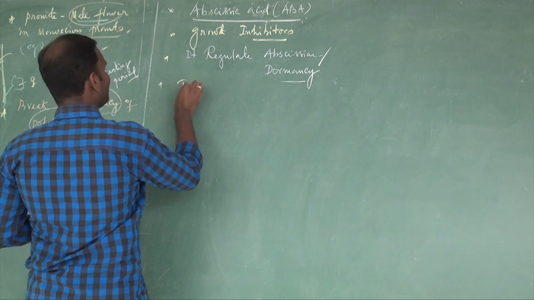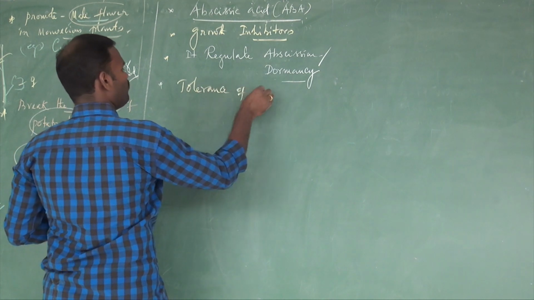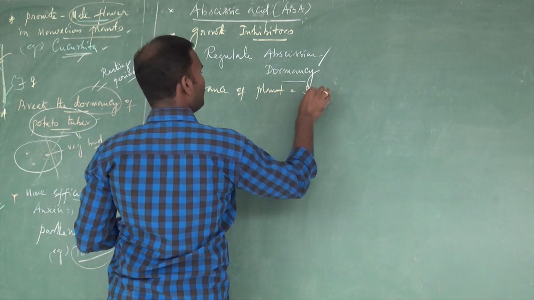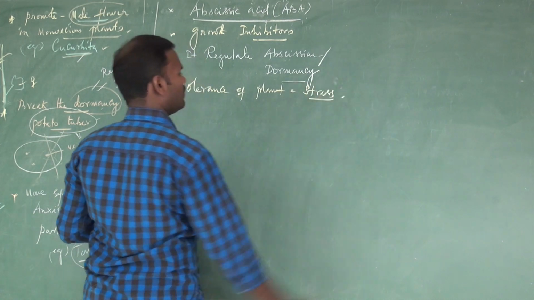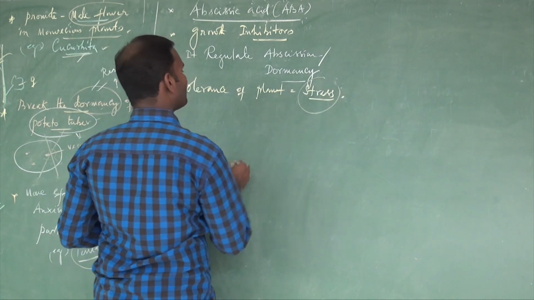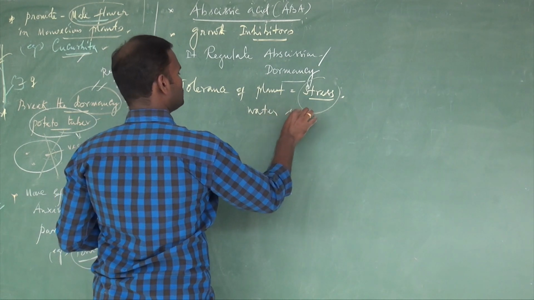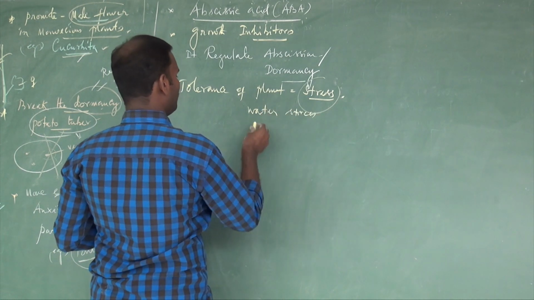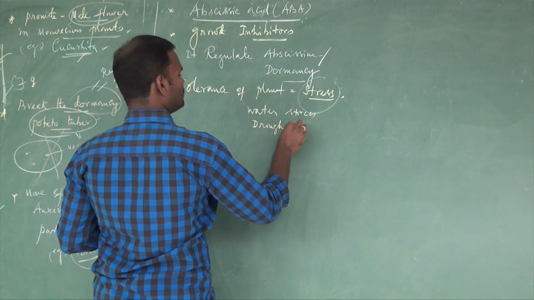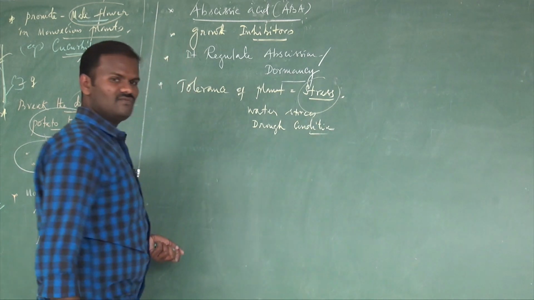It increases the tolerance of plants to various stresses, climatic stress, to tolerate stress conditions. For example, environmental stress, water stress, or maybe drought condition. The plants will get stressed.